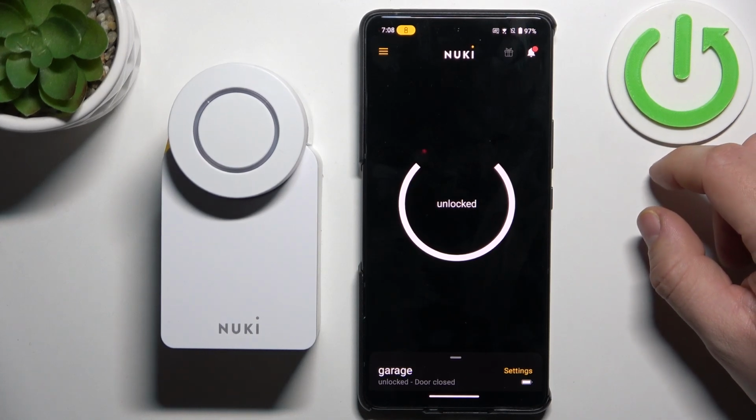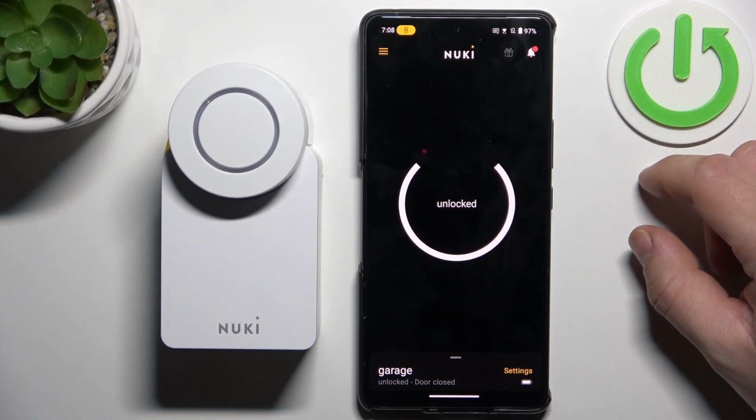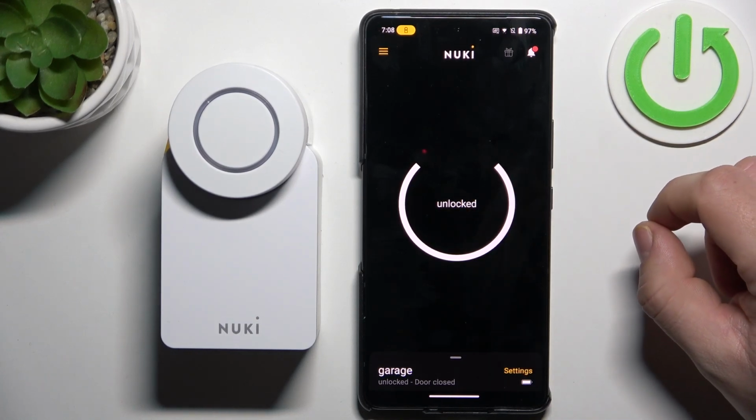Hello, in front of me I've got NUKI 3. In this video I'll show you how to manage auto unlock function.